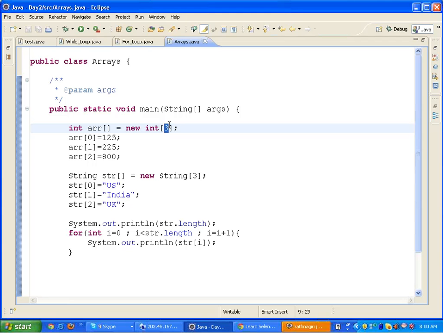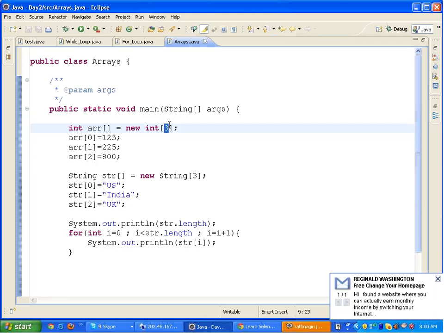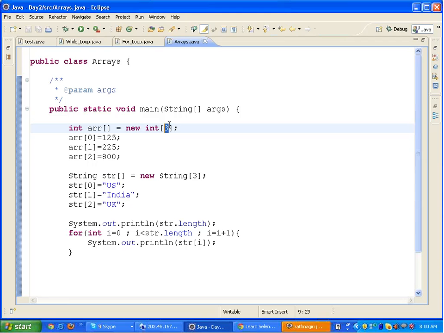Now if I don't know how many flights there are, maybe today I check and there are around 10 flights. Tomorrow there might be around 15 flights. Day after tomorrow there might be around 9 flights. I cannot modify my program every time I run my scripts. Then what's the use of automation testing, right?